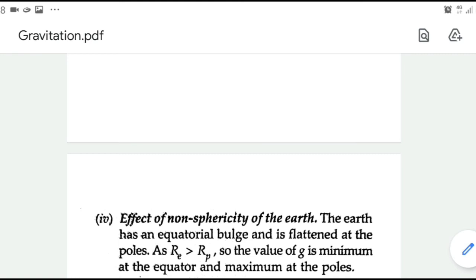Now, the effect of non-sphericity of Earth. Due to rotation, what is the effect on the value of g? It's not there in our syllabus, so we are not discussing that. We are discussing the effect of non-sphericity. Non-sphericity means always in our calculations we assume Earth to be spherical in shape, but actually the shape of Earth is not exactly spherical. Earth is bulged at the equator and flattened at the poles. So Earth has a geoid shape.